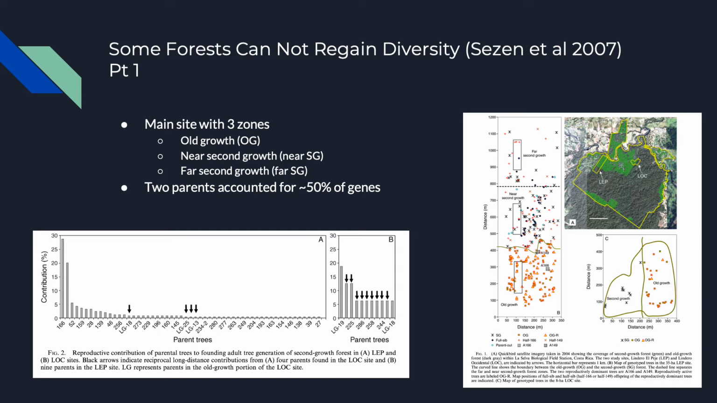In figure 2, displayed on the x-axis are all the parent trees in the old growth forest, and on the y-axis is the percent reproductive contribution of these parent trees to the secondary forest. And so you can see that 50% of the reproductive contribution of the secondary forest was due to just 2 trees, which just shows that this second growth forest is not very diverse because most of the genes just come from 2 trees, which is not very good.